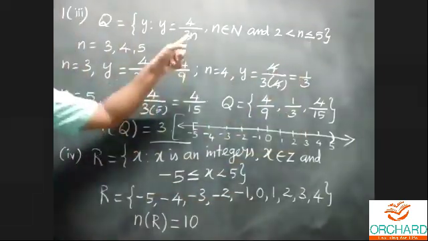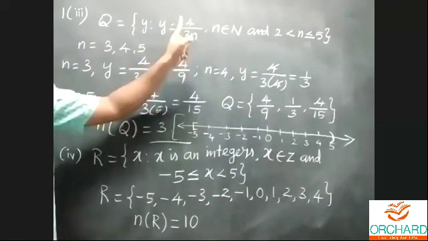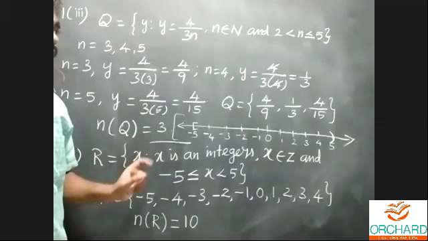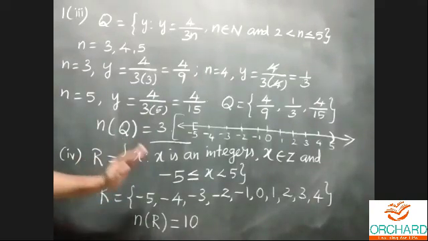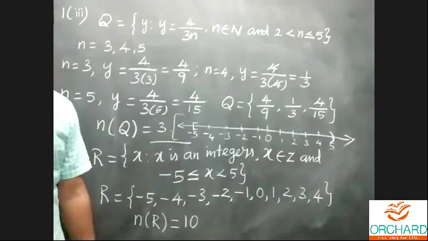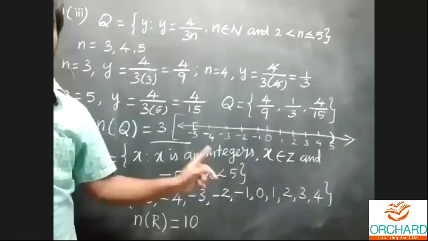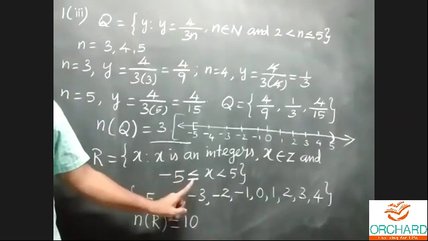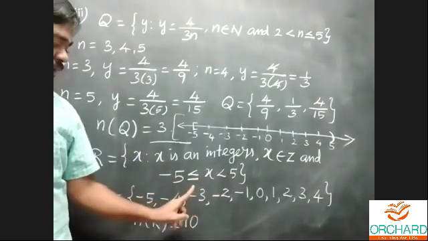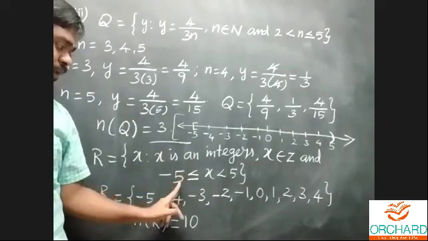Simply you can replace n equal to 3, n equal to 4 and n equal to 5, and then you get the answer for the third subdivision. For the fourth subdivision, it belongs to the integers, the set of all integers. Then you can draw a number line. First we'll draw a number line. They have given the limit for the integers: minus 5 less than or equal to x less than 5, between minus 5 and plus 5.